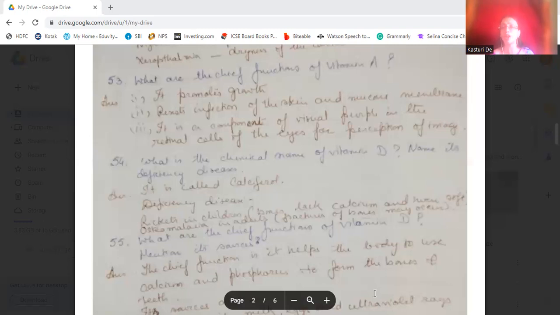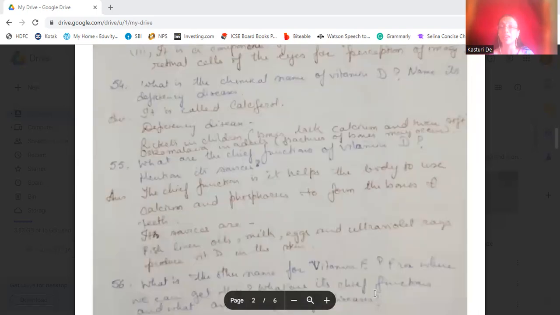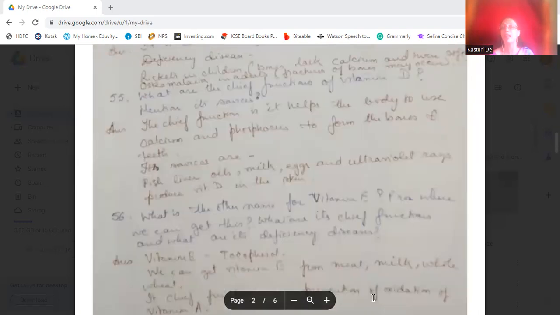Then what are the chief functions of vitamin D? Mention its sources. The chief function of vitamin D is that it helps the body to use calcium and phosphorus to form the bones and the teeth.